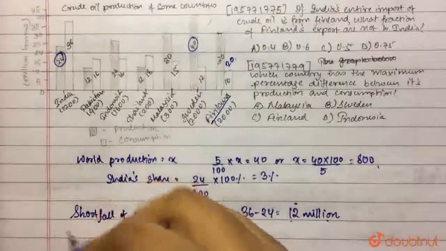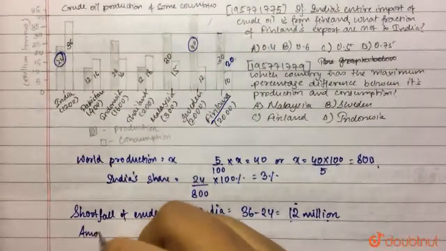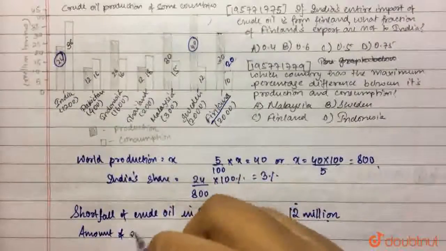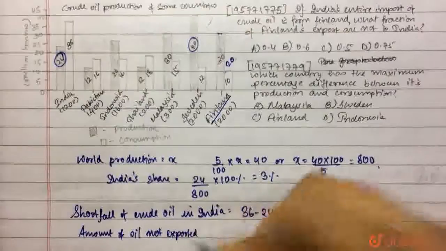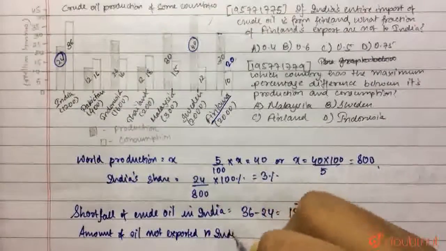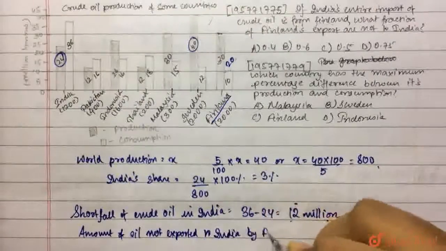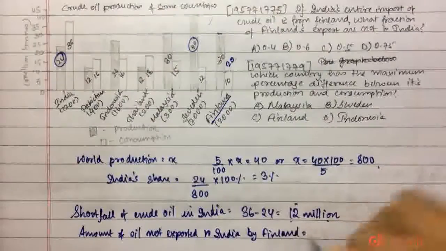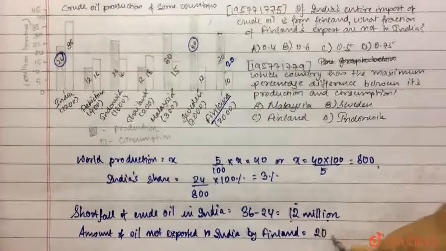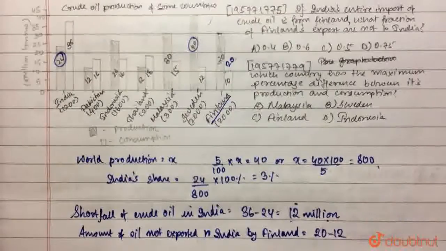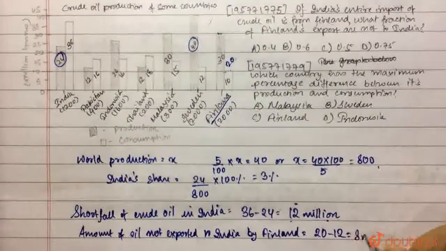So the amount of oil not exported to India by Finland will be equal to 20 minus 12, right? So that is 8 million tons.